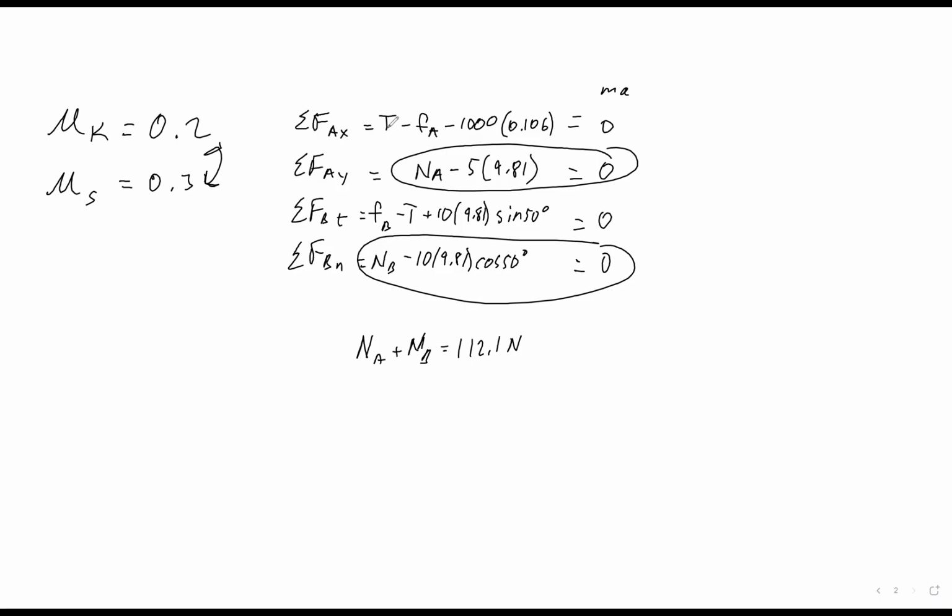So if you are to solve for one and the other, you will end up, and you know what the friction values need to be. You can set up a friction equation that is friction A plus B, this is what's required, is 30.35 newtons.